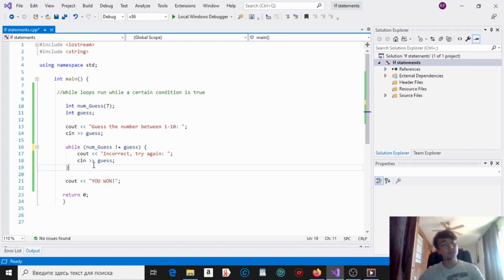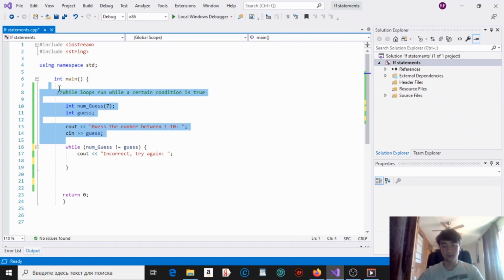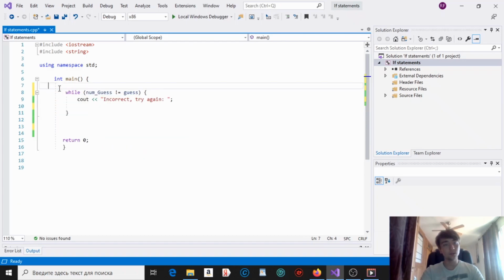Now this is kind of interesting. We're going to be creating an infinite loop just to see how it works. You can make it as hard or as simple as you want. I'll just make it very simple. Okay, we don't need all of this. We can pretty much do it all in like 2 lines.